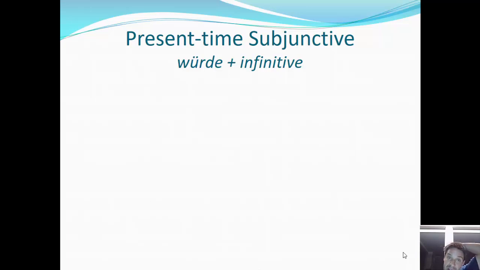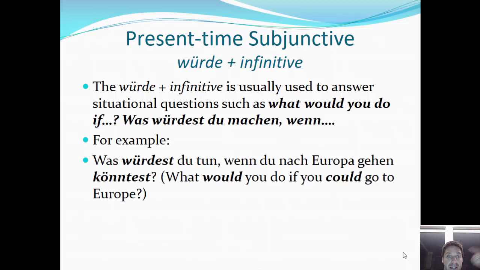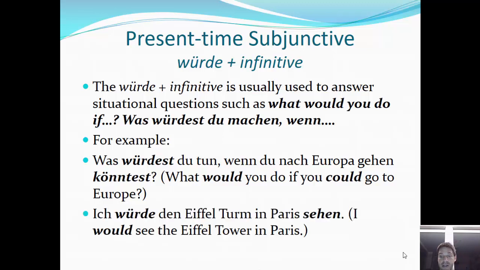We set this up by responding with the verb würde plus infinitive. Okay, so this word order, for example, was würdest du tun, oder was würdest du machen, wenn du nach Europa gehen könntest? Ich würde den Eiffelturm in Paris sehen. Würde sehen. Ich würde den Eiffelturm in Paris sehen.